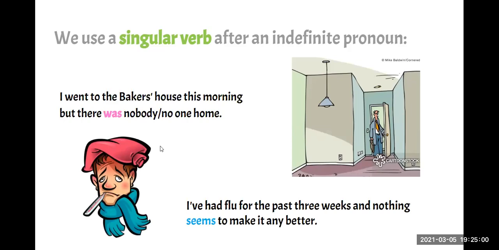I've had flu for the past 3 weeks and nothing seems to make it any better. ¿Ok? Como pueden ver acá, seems es como verbo para tercera persona. ¿Ok? Como si fuera she, it or he. Nada parece mejorar. Nada parece mejorarlo. ¿Ok?